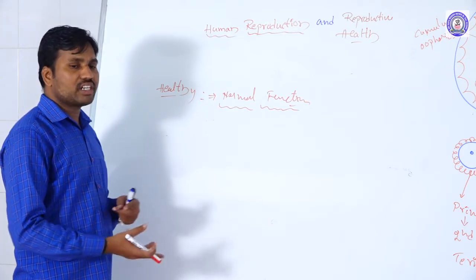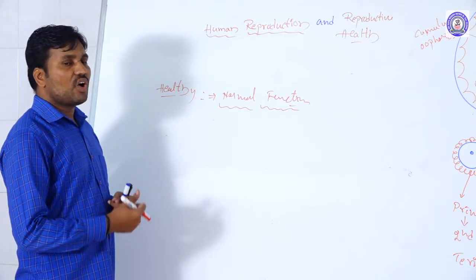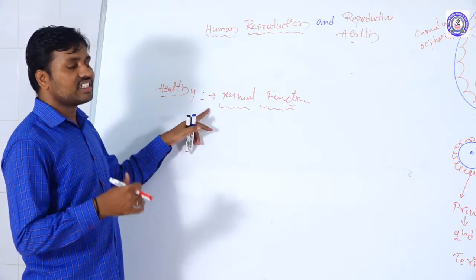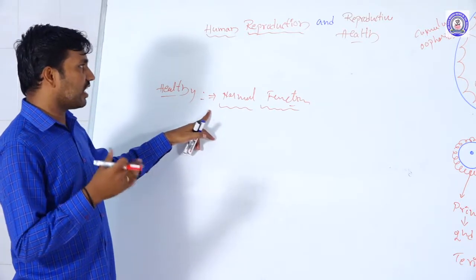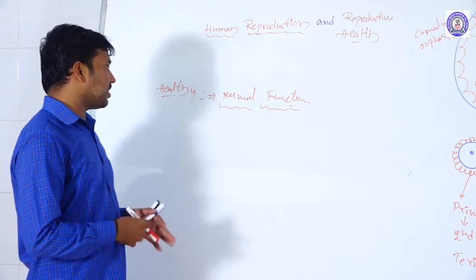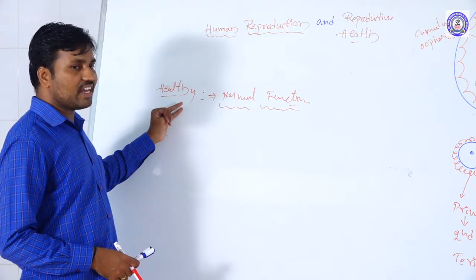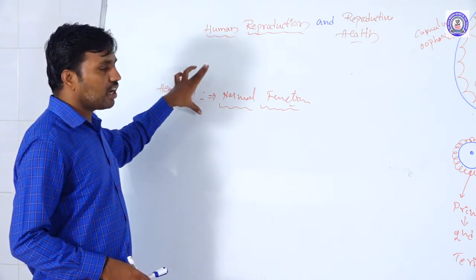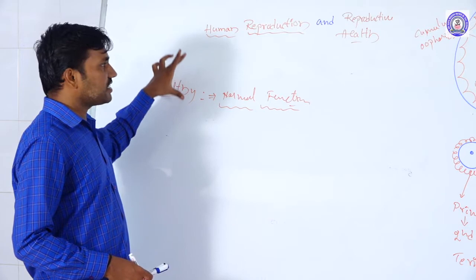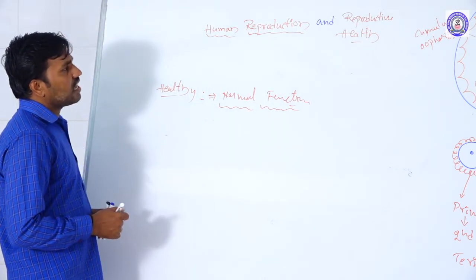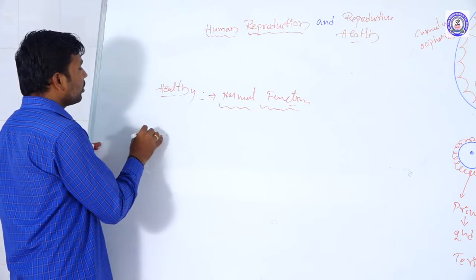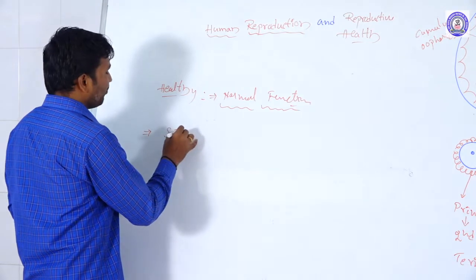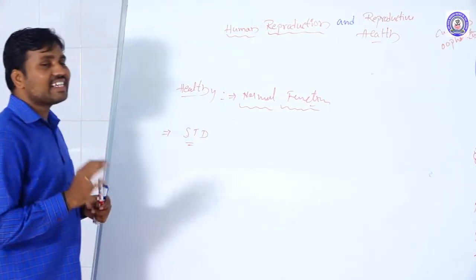Socially, emotionally, behaviorally, mentally, those who are normal or perfect in these, that status is called health. The same way we take that definition. Reproductive health means emotionally, socially, behaviorally, functionally, in all these aspects, the reproductive organs are working normally. That condition is called reproductive health. Why are we discussing reproductive health? Those who do not maintain reproductive health mostly suffer from diseases called STDs.